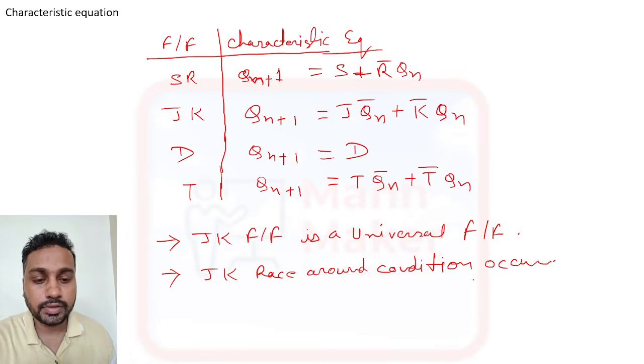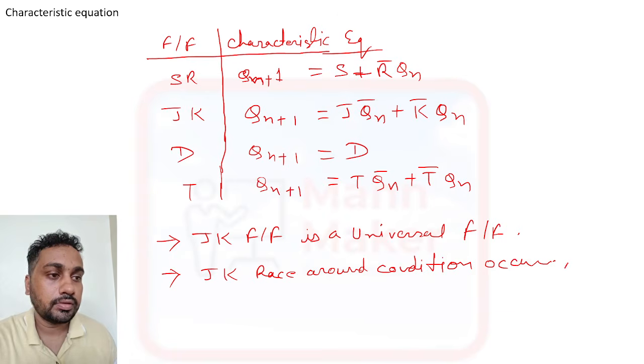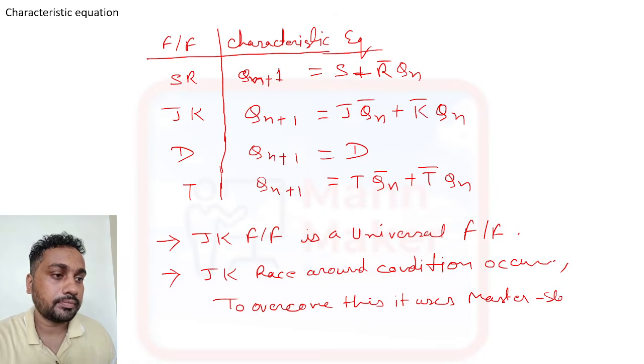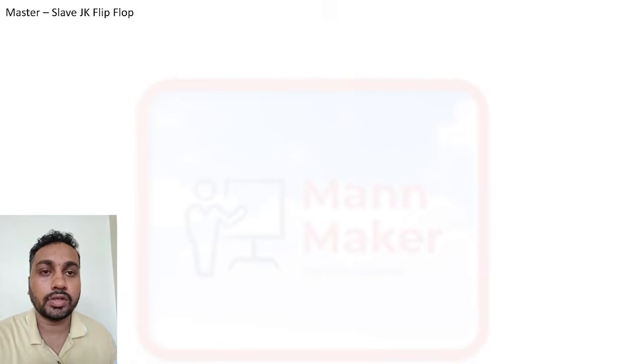Just remember this, and to overcome this, it uses master slave JK flip flop. Just remember all these points.